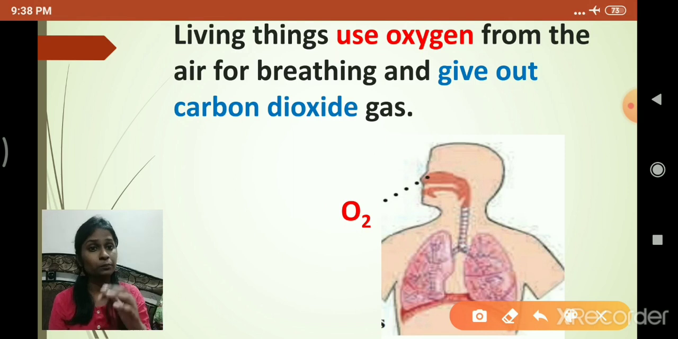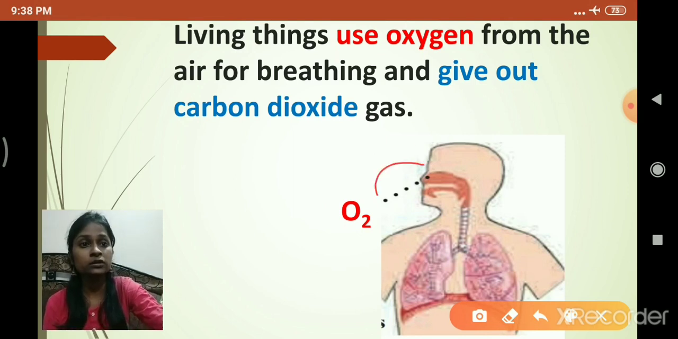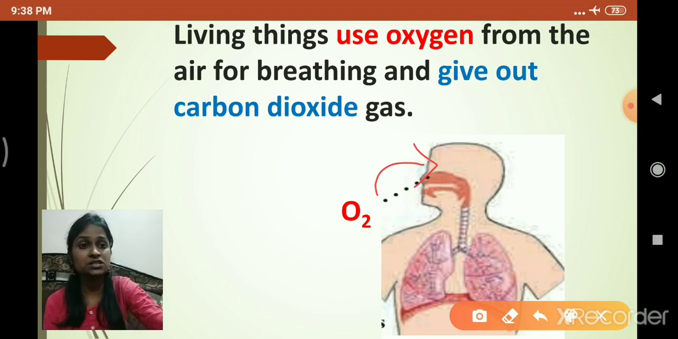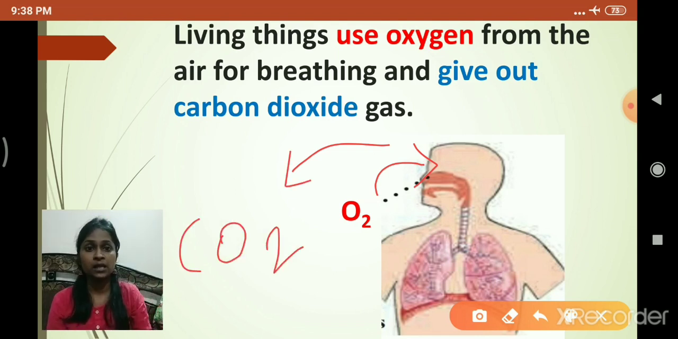Be it animal or plant, all types of animals and all types of plants take oxygen inside the body, and after respiration is done, what do we leave outside? The carbon dioxide comes outside. Carbon dioxide is given out and oxygen is taken in during the process of respiration. Understood? What did I say? Living things use oxygen from the air for breathing, and carbon dioxide gas is given out during the respiration process. Understood what I told you just now?